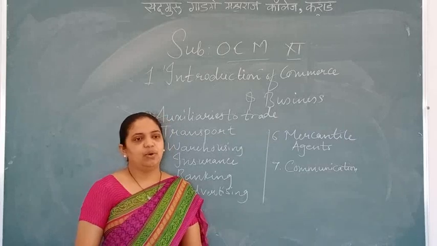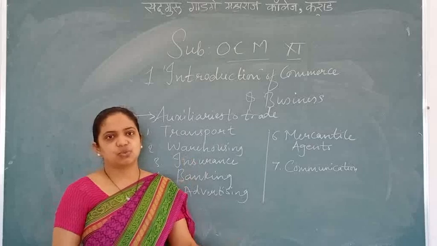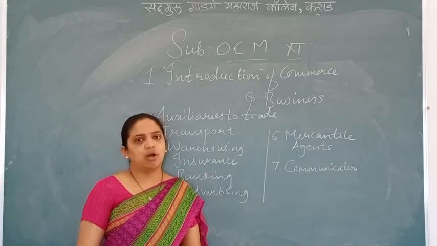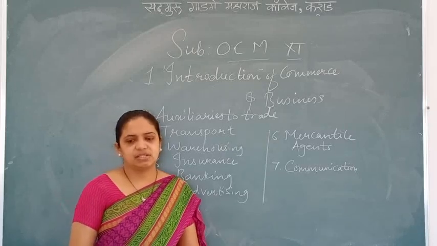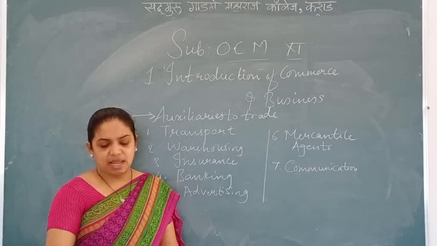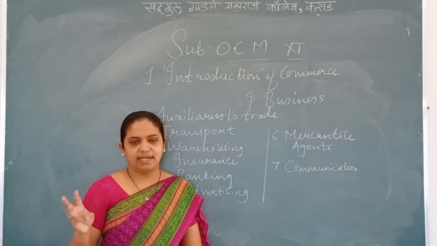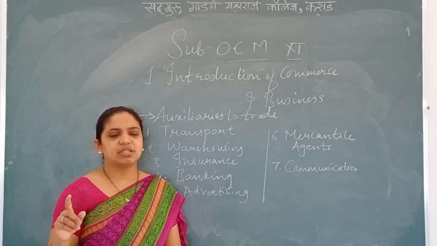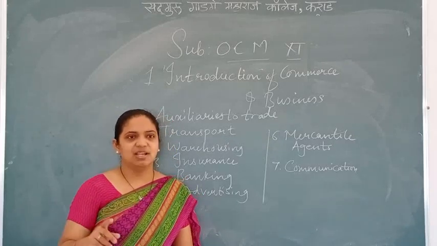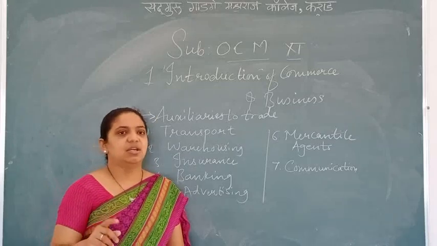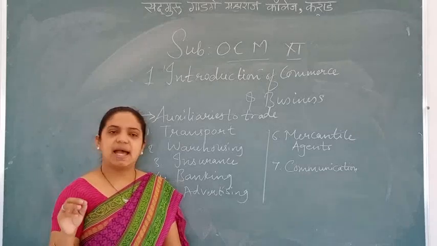Got it everyone? Okay, the diagram was all about business. Business was divided into two parts. The first one was industry, the second one was commerce. Industry is further divided into three parts: primary industry, secondary industry and tertiary industry. Primary industry was further divided into three parts: agriculture, extractive, genetic. Then the second one, secondary, was divided into two parts: manufacturing, construction. And the third one was tertiary industry, which relates to transport, banking, hotel, tourism and entertainment.